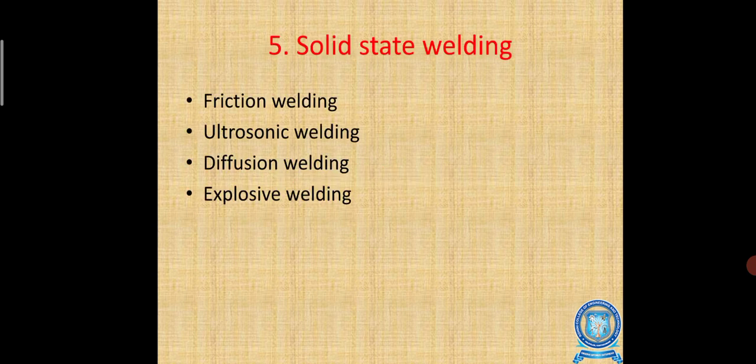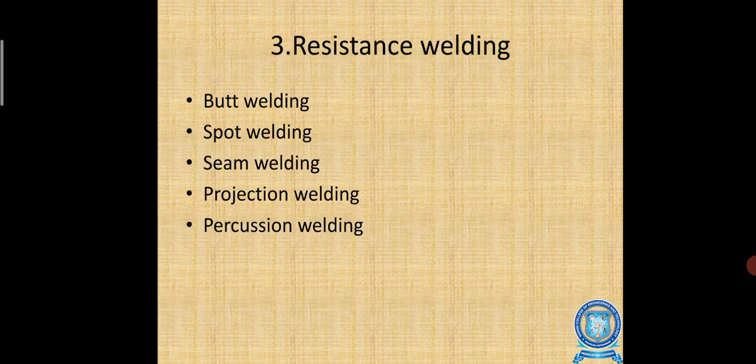Then we'll go to projection welding. Projection welding is generally used where you have a projection at a place. If this is a table, there are small projections at the end, and you need to weld the table to the ground. So projection welding can be done by supplying heat as well as pressure.